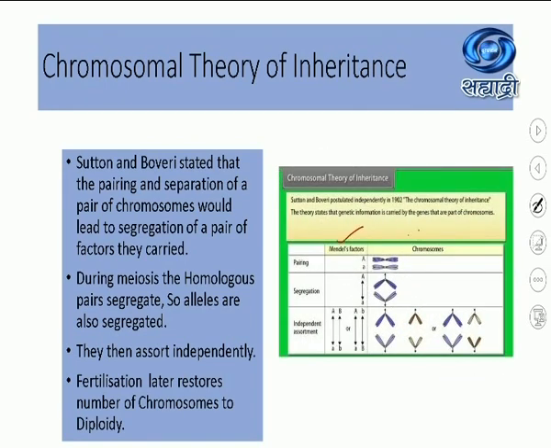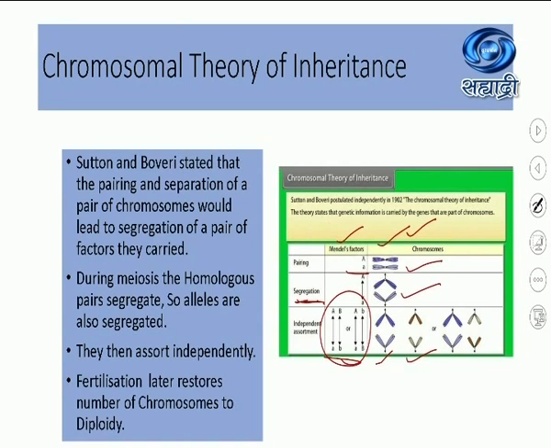This is about Mendel's factors, this is about chromosomes. Mendel's factors were present in pairs, chromosomes are present in pairs. Factors segregate, separate while gamete formation. Chromosomes also segregate, separate during meiosis, isn't it? They segregate during meiosis, gamete formation, spermatogenesis, oogenesis. You have studied this in chapter 2. Then factors independently assort to form different types of gametes. Chromosomes also independently assort. So what did Sutton and Boveri want to show? That the behavior of the chromosome is similar to the behavior of the genes.